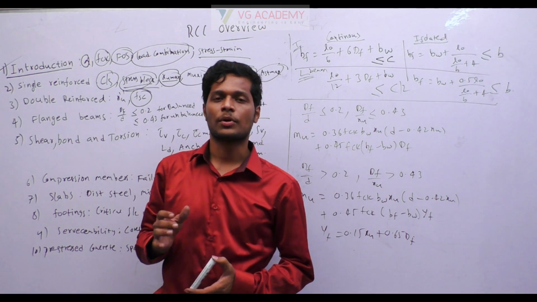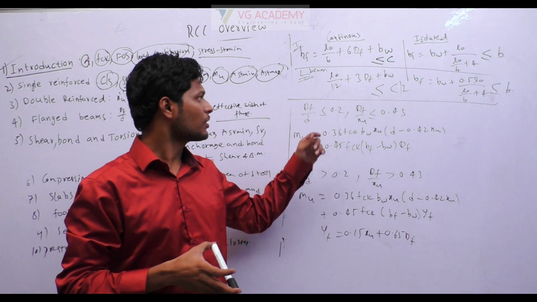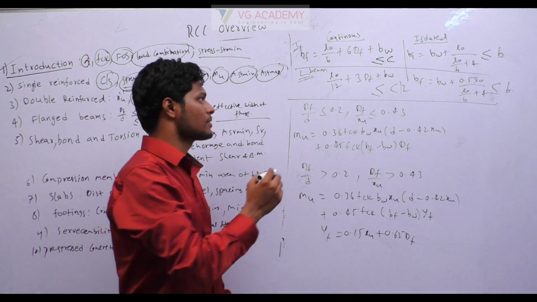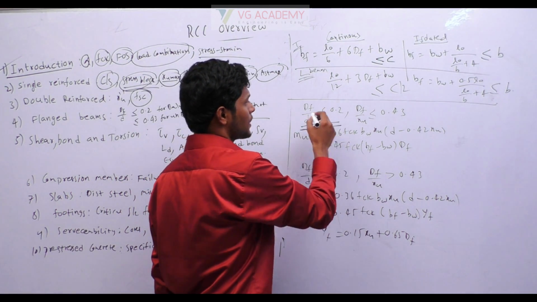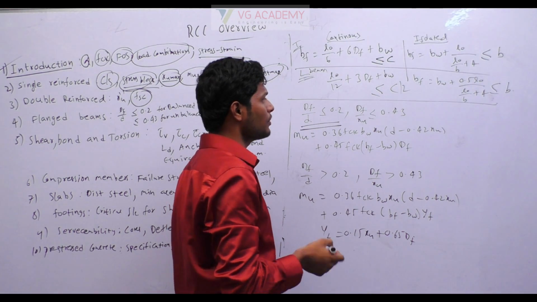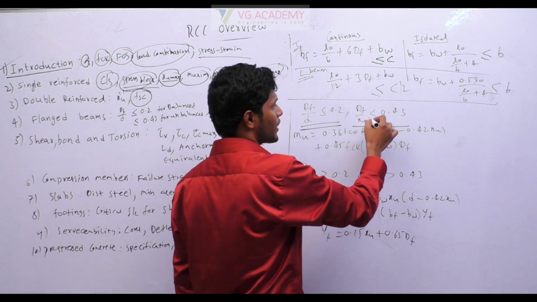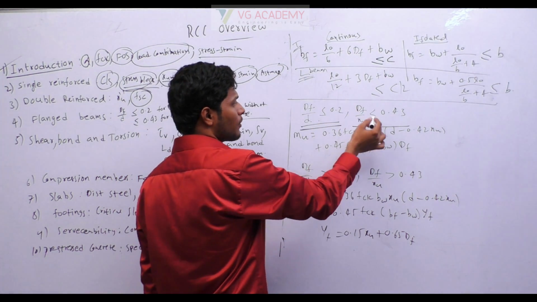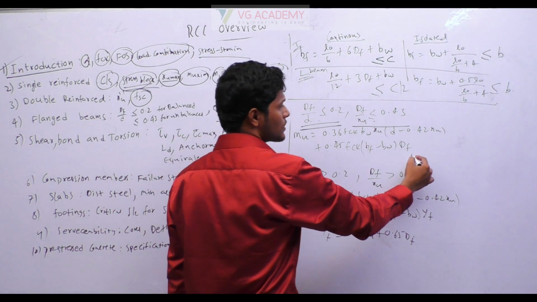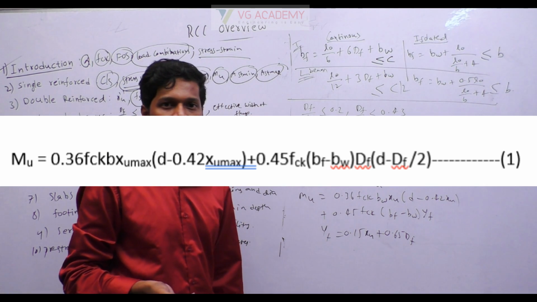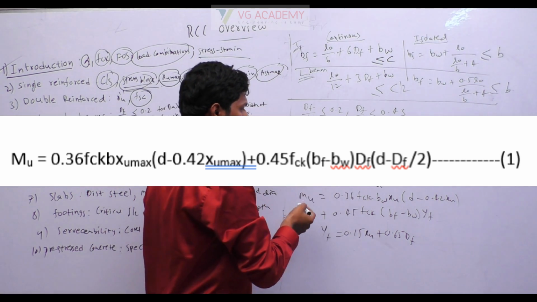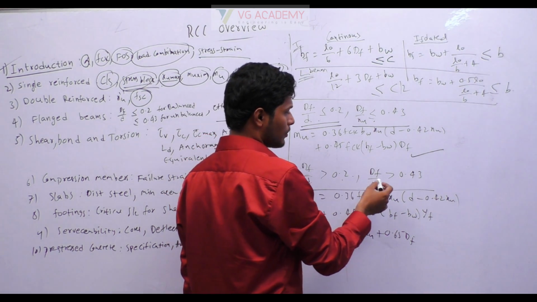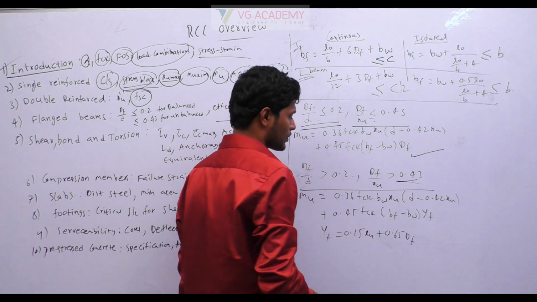Okay, so that is about effective width of the flange. Next, coming to moment of resistance in T beam. For balanced section, we check df by d less than or equal to 0.2. For unbalanced section, we see df by xu less than or equal to 0.43 case. So if any one of these cases is satisfied, then you have to use this formula for moment of resistance of T beam. And if df by d is greater than 0.2 and df by xu is greater than 0.43, then